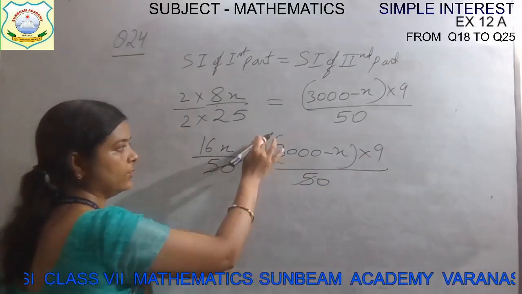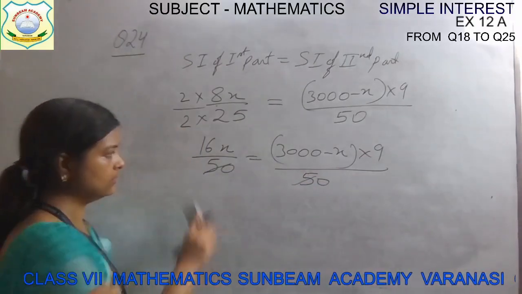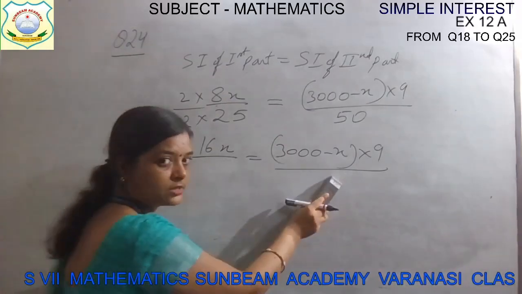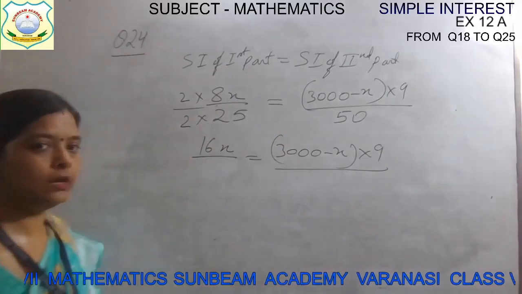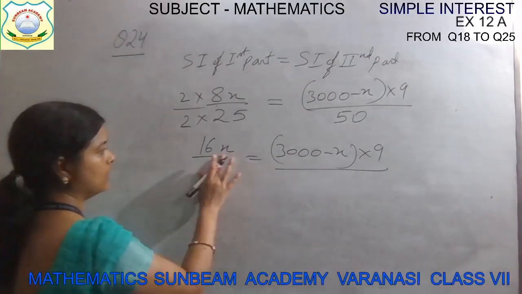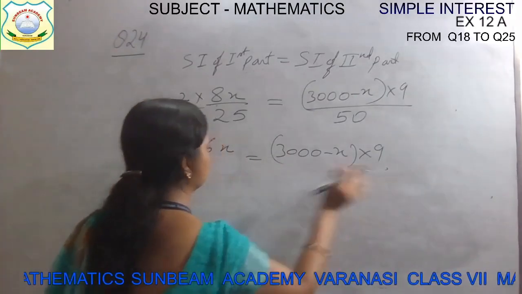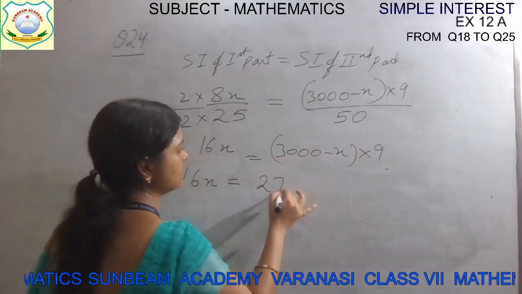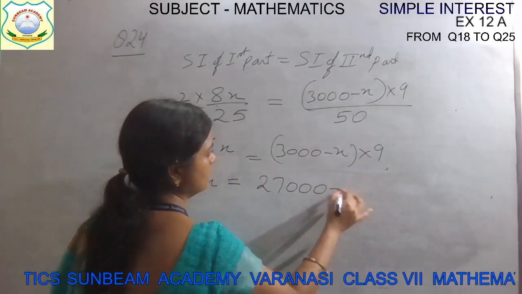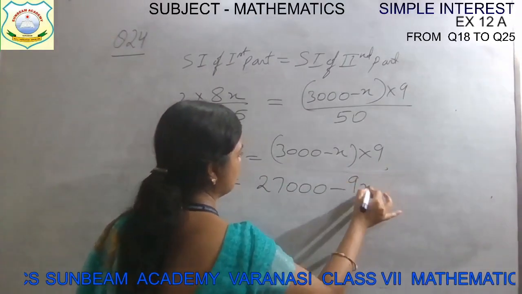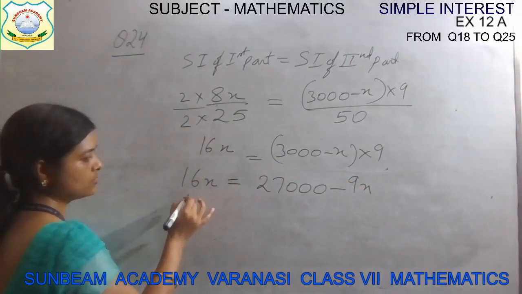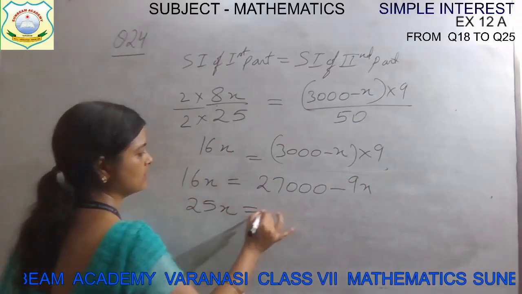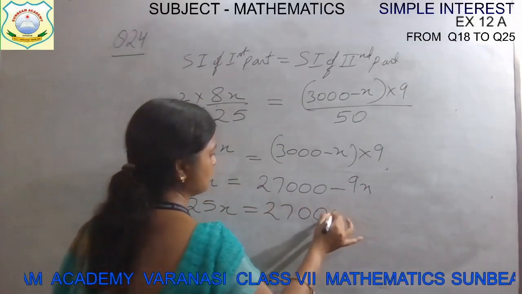Okay, bring 50 here and cancel, or even like this. This is same, because here also it is one term and here also it is one term. So if the denominators are equal, we can cancel them. Now there is no denominator. Now simplify it, children. 16x is equal to 9 3s are 27 and minus 9x. This 9x will come here. So 16x plus 9x, it will become 25x. That is equal to this much.